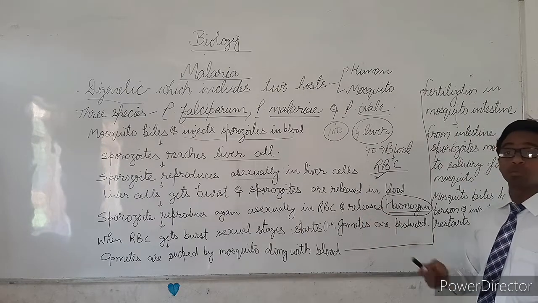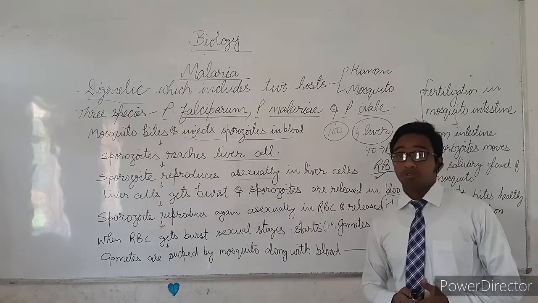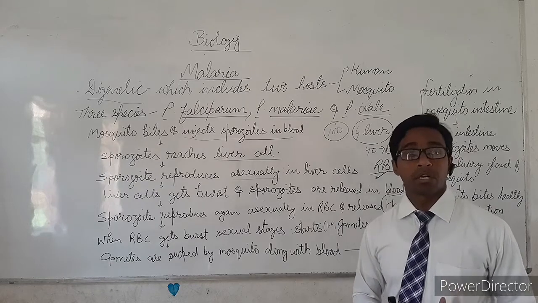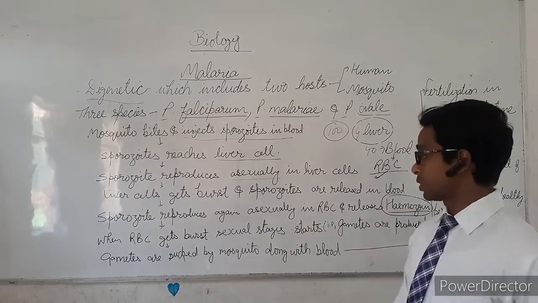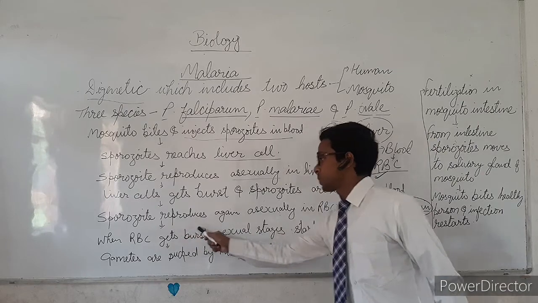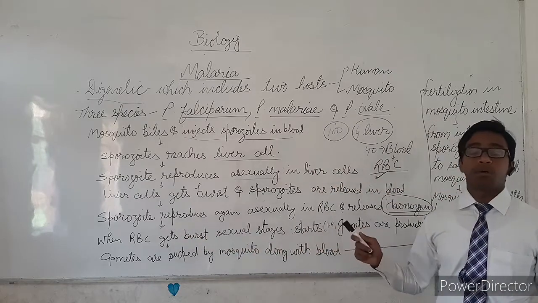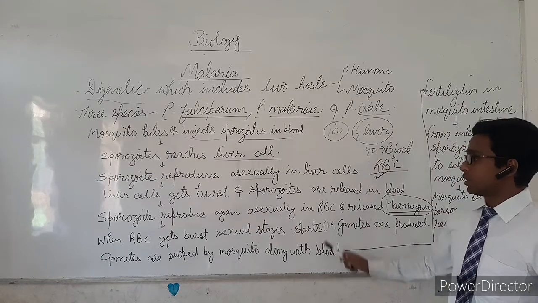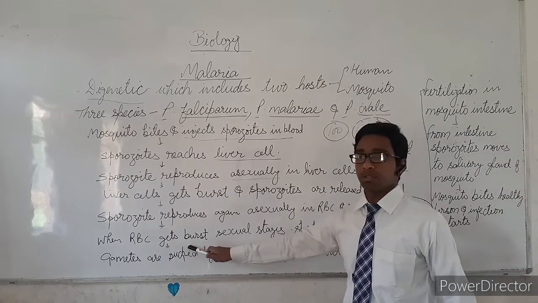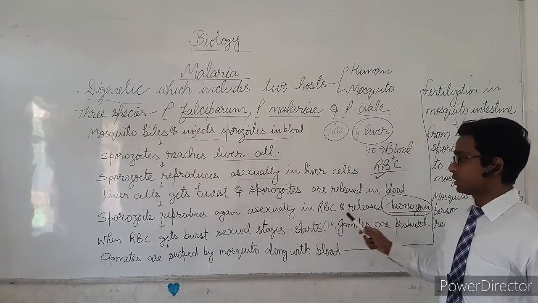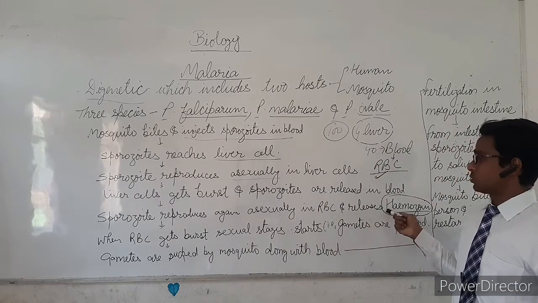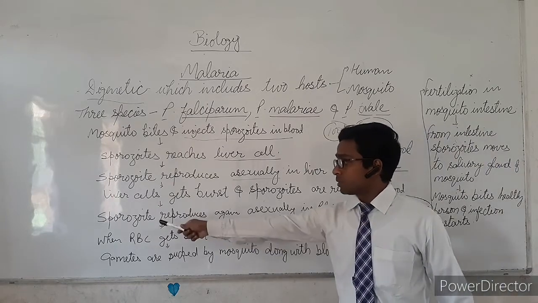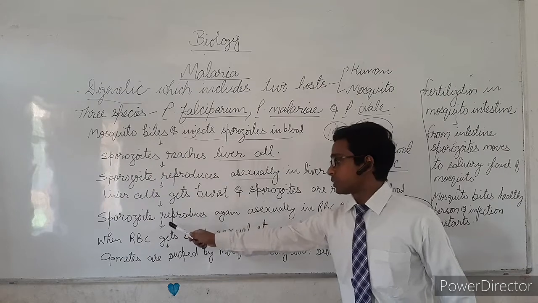Okay, so this is the main symptom of malaria, that in malaria we feel a cycle of cold and shivering nearly after every 24 hours, because asexual reproduction in RBC is completed in about 24 hours. Okay, what happens next? When this RBC gets burst, hemozoin is released only when RBC gets burst. When RBC gets burst, what is the change which the sporozoite undergoes?